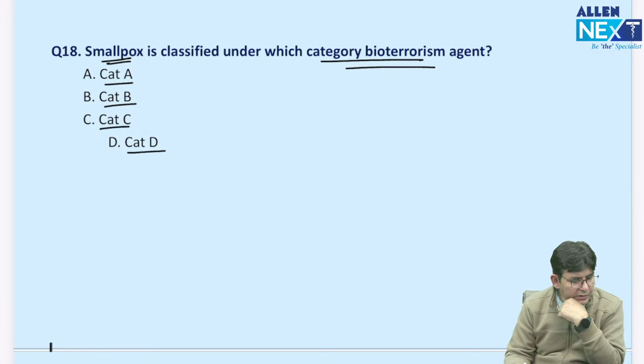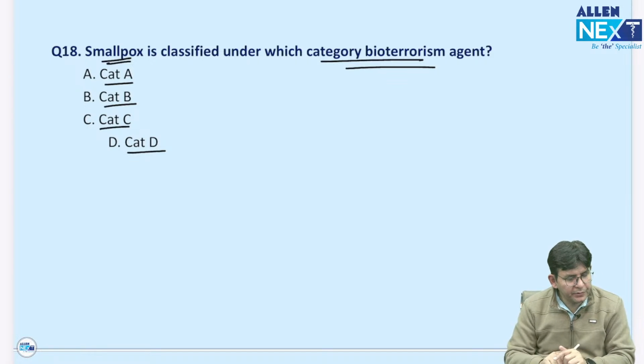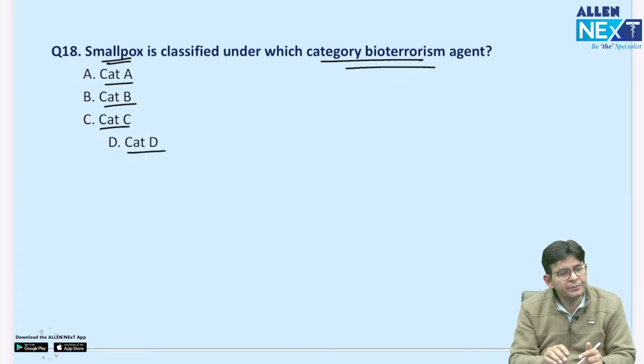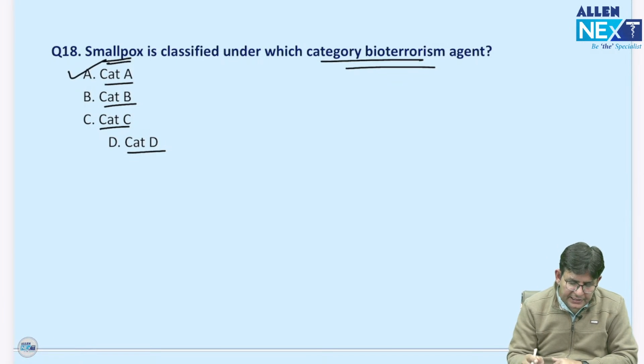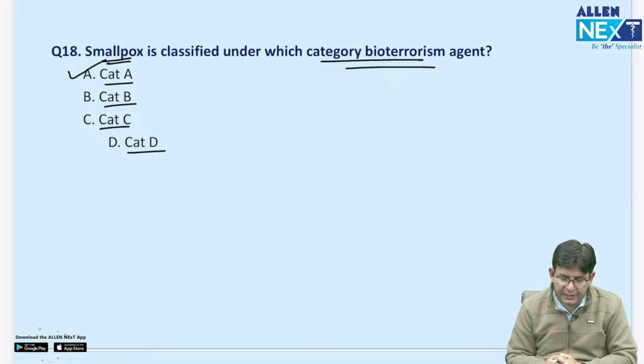Smallpox is in which category? Dr. Joy has told category A. Okay. What else? Anybody else wants to try? Puneet is telling A. The answer is A only, guys. Category A bioterrorist weapon is smallpox virus.